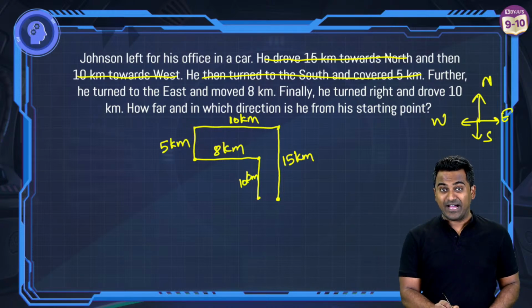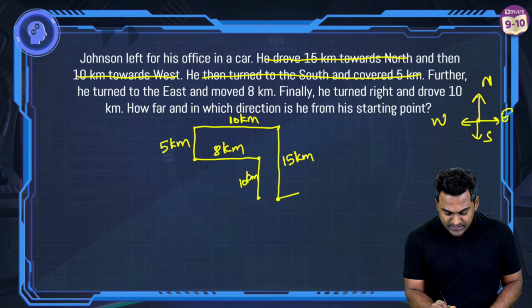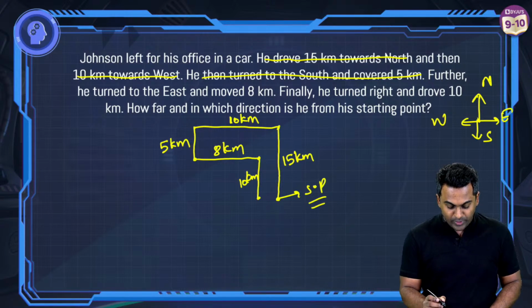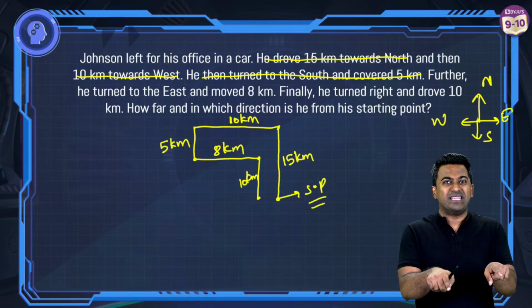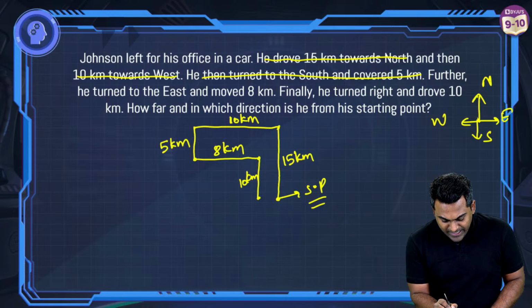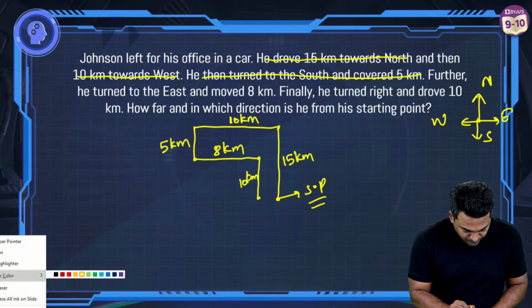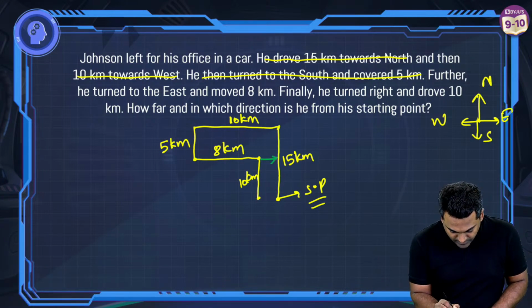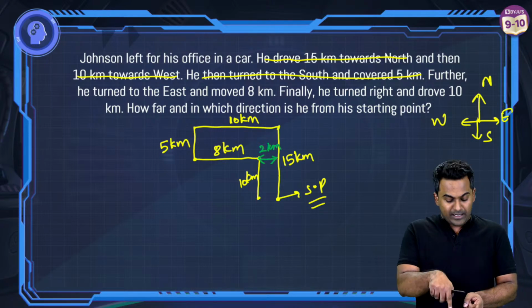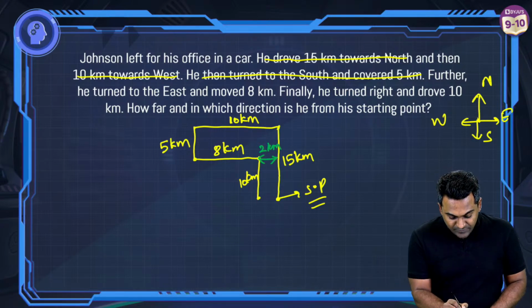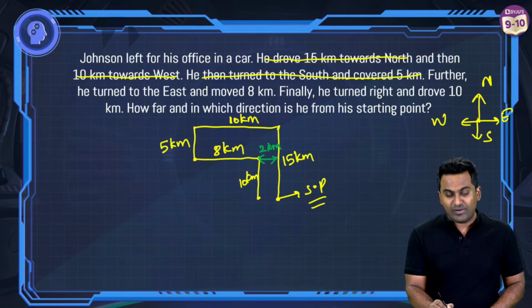Okay, so he's here now. So how far, this was the starting point, right? This was the starting point. Because look, you also have to keep in mind the numbers out there. Look, if this complete distance is 10 and if this is 8, let me just choose a different color there. This color here is going to represent 2 kilometers, right? Because this whole length should be 10, like it is at the top. And if this much is 5, this is 10, then both this 5 and 10 will add up to 15,